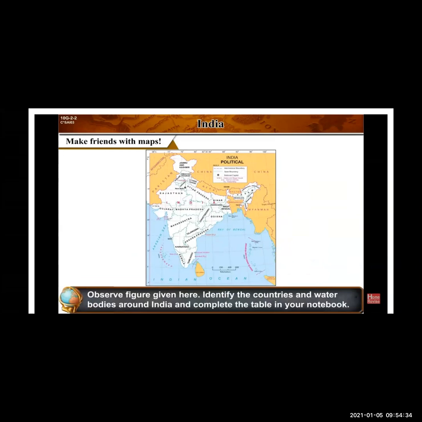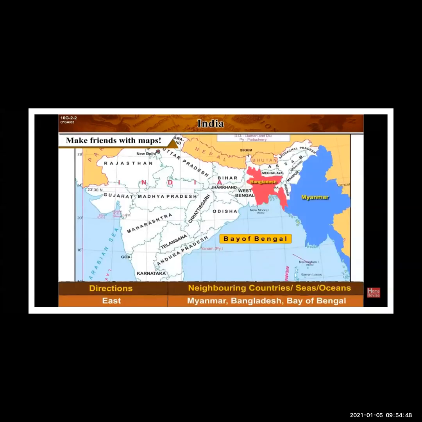Now observe the figure given here. Identify the countries and water bodies around India and complete the table in your notebook. Now we will see which are the water bodies and countries around India. We can see the next one now. See here.